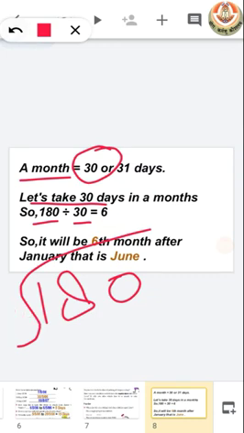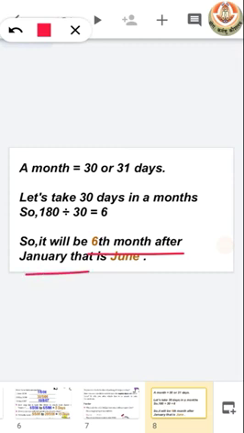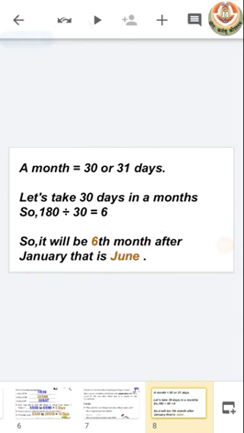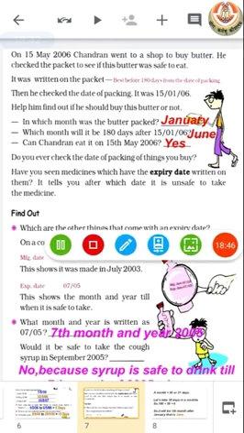So we can say that it will be the 6th month after January, and after January the 6th month will be June, and we know that the 6th month of the year is June. So which month will be 180 days after 15/1/2006?